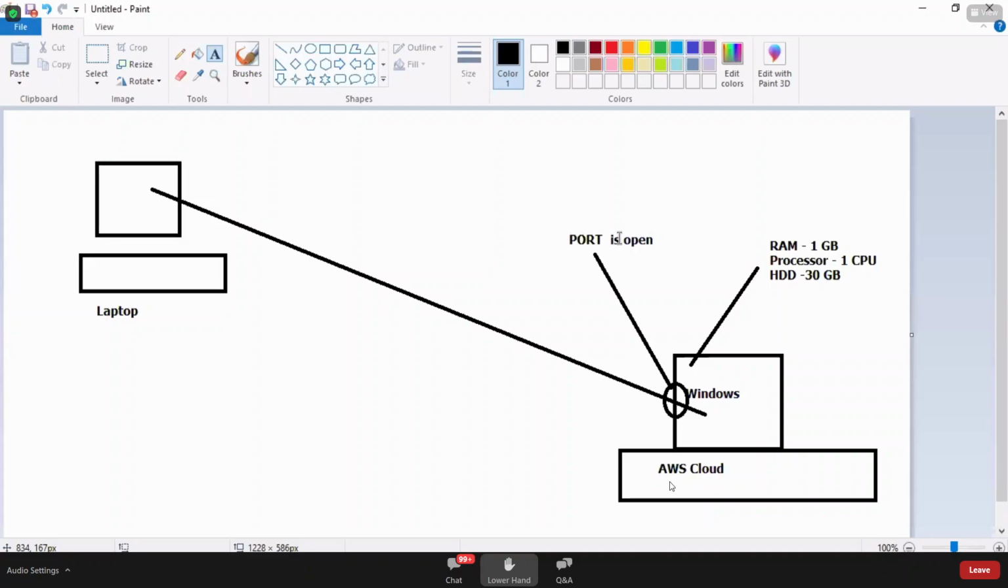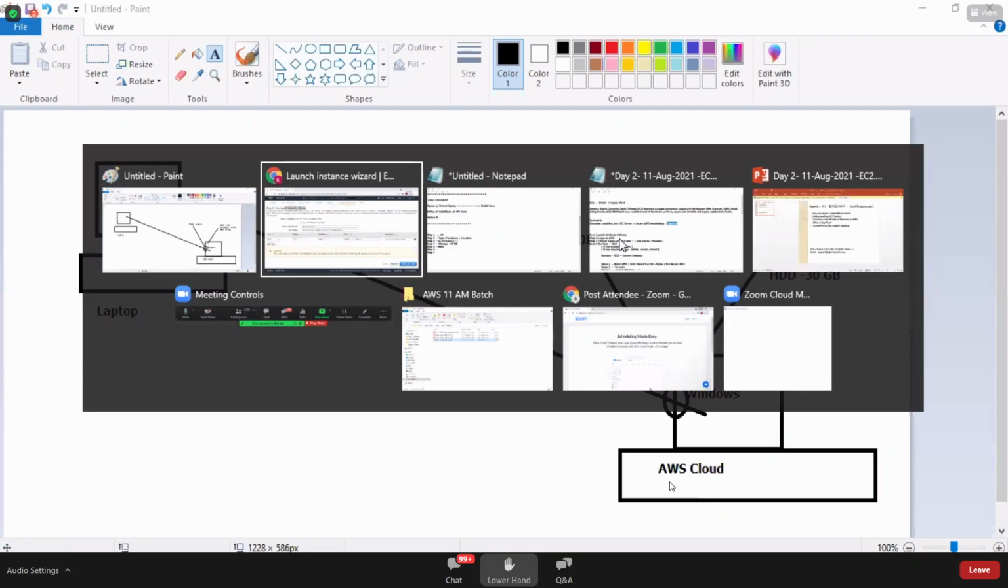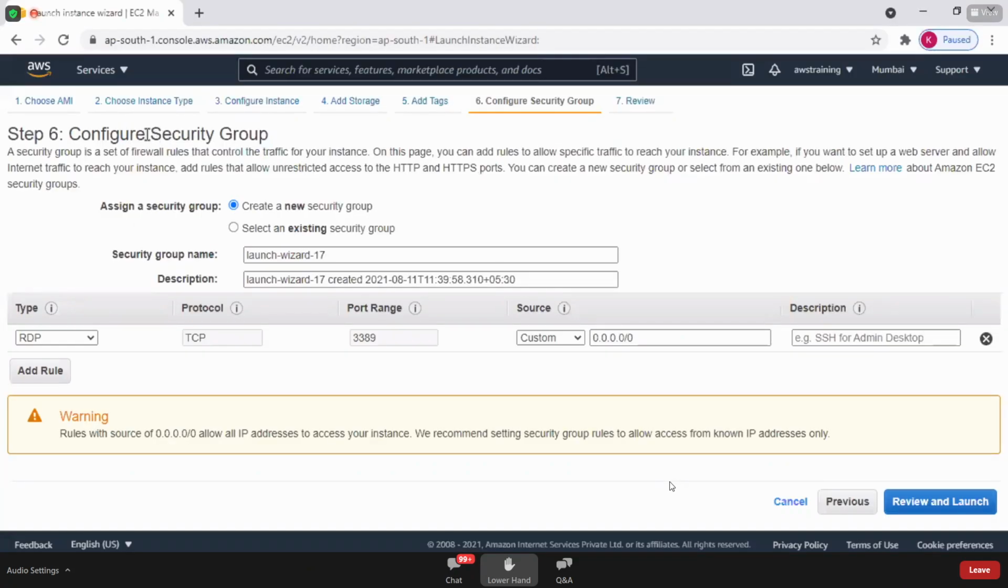In the same way, once your Windows machine is successfully created, when can you connect to it? You can connect to the Windows machine only when the port is open. Clear? So security group is all about ports. You want to open what kind of ports? It automatically recommends it to you. You don't need to do anything. It automatically recommends that you need to open the RDP port.